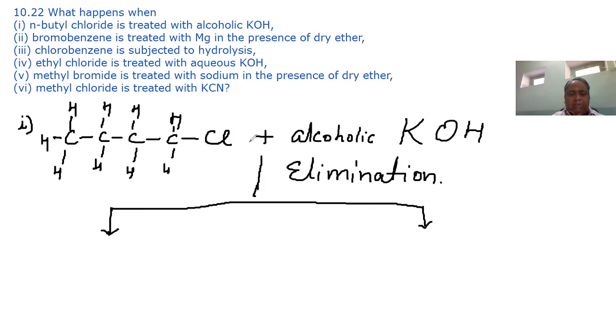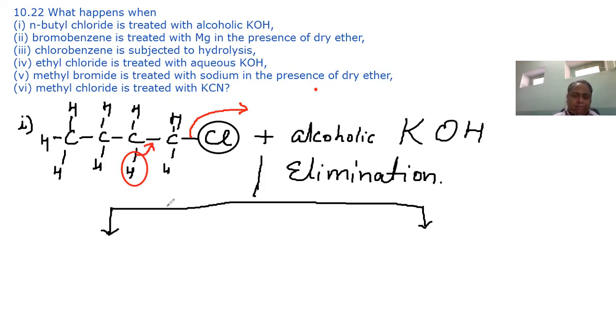Now there are two ways in which elimination can be there. This chlorine and this hydrogen may come out like this. Cl minus comes out and one H plus comes out.